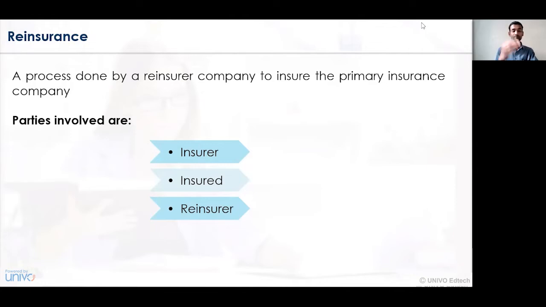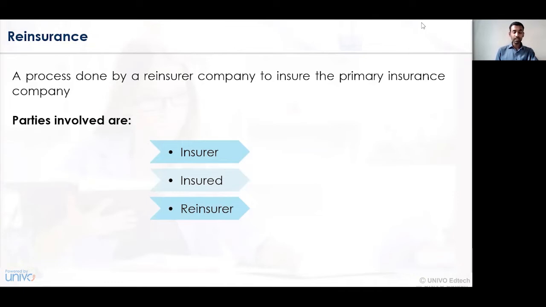So here, what are we seeing? That there are 3 parties involved. The first party is the insurer, that is the primary, who has given the insurance. The second party is the insured, who has taken that particular insurance. So initially we have a contract between the insurance company and the insured person.